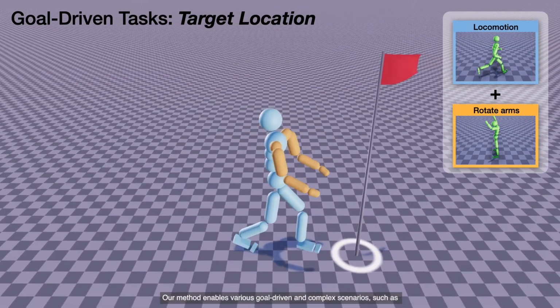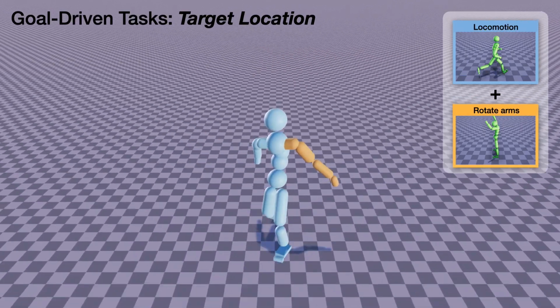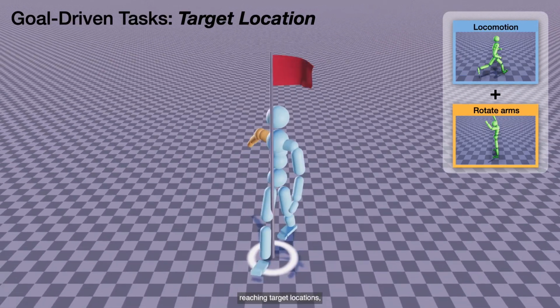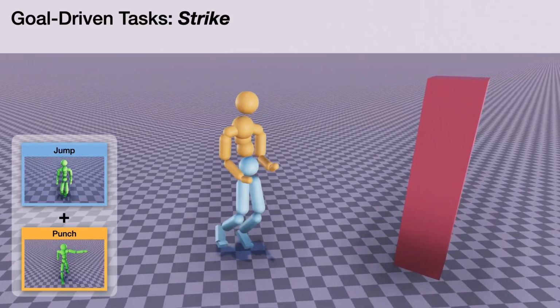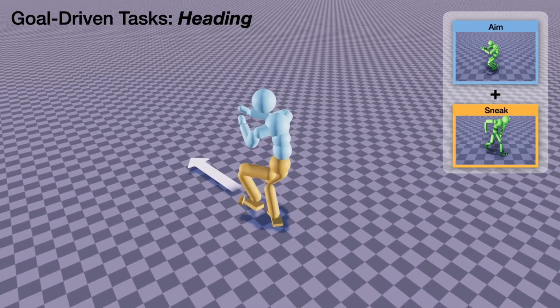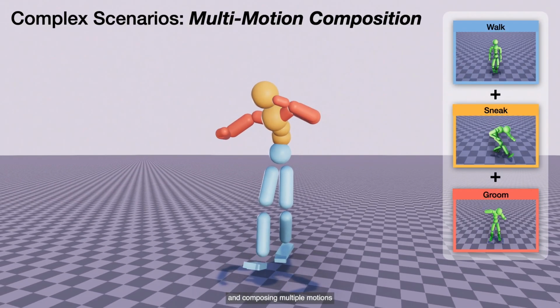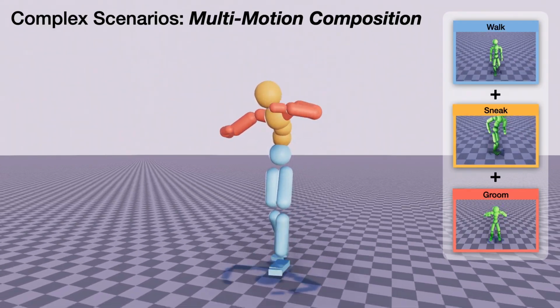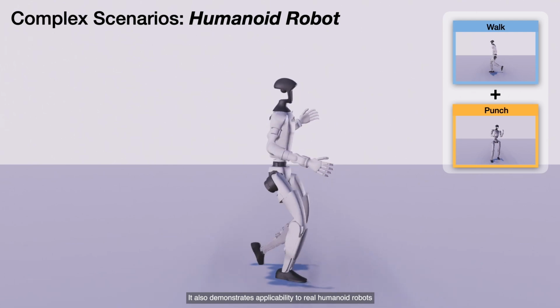Our method enables various goal-driven and complex scenarios, such as reaching target locations, striking objects, following target directions, and composing multiple motions. It also demonstrates applicability to real humanoid robots.